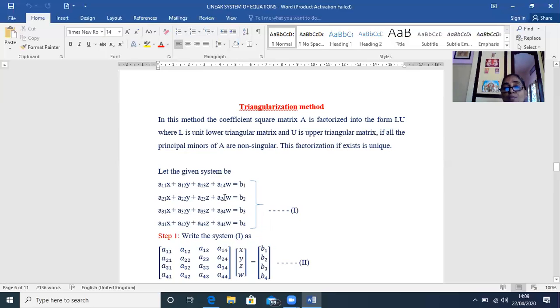From these direct methods, the matrix inversion method, Gauss elimination method, Gauss-Jordan method, and triangular method, you will get the exact solution, girls. It means if you substitute the solution you got, it will satisfy all these equations exactly. That is why we call them direct methods or exact methods.